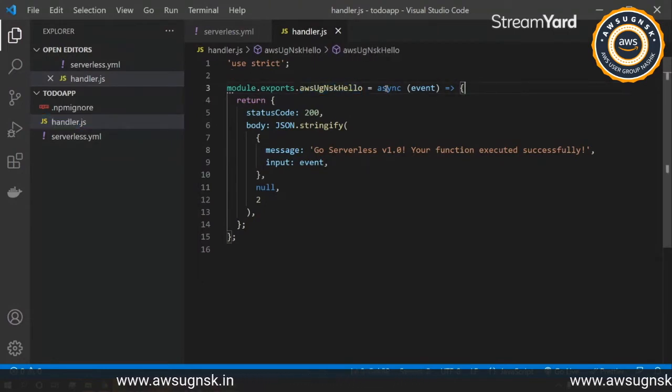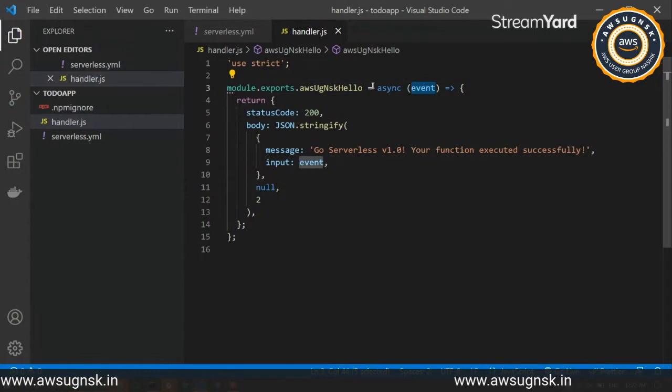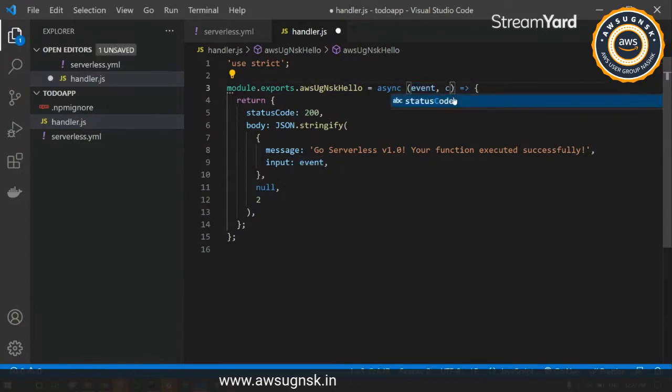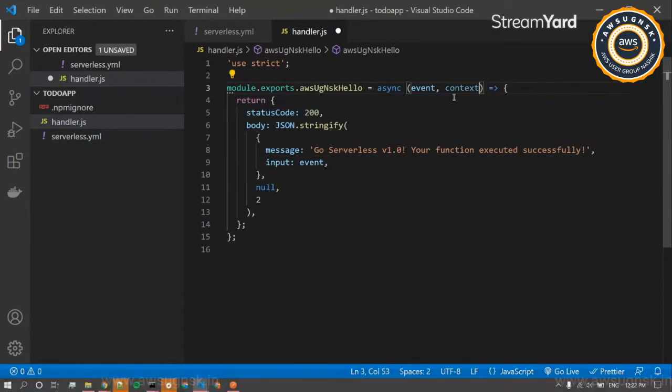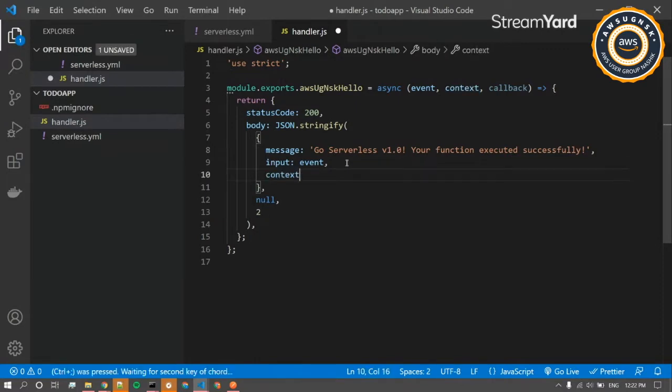And we have all the parameters over here. I'll just quickly add a few parameters. We'll be explaining what these parameters do. So we have callback here, and just return the callback as well.